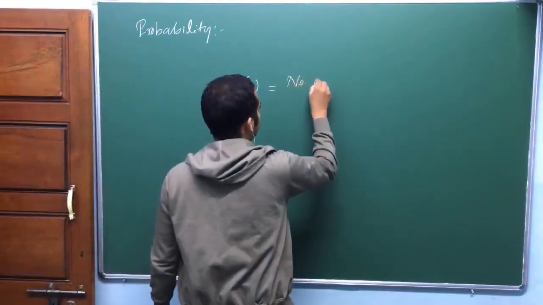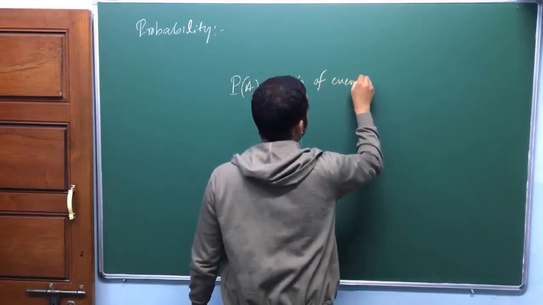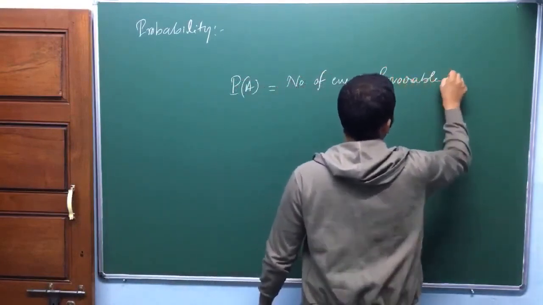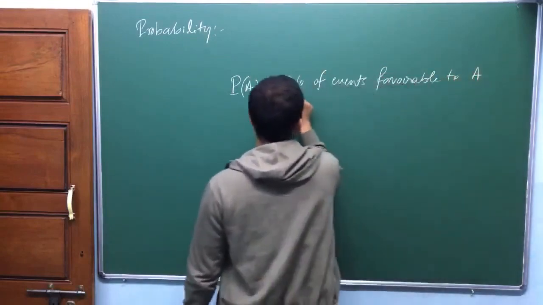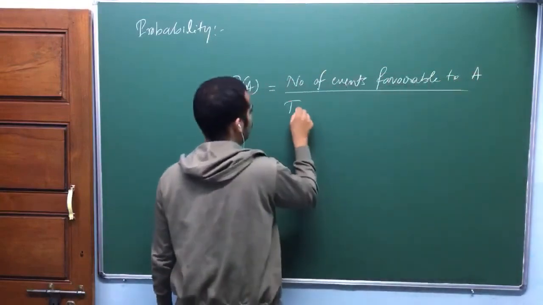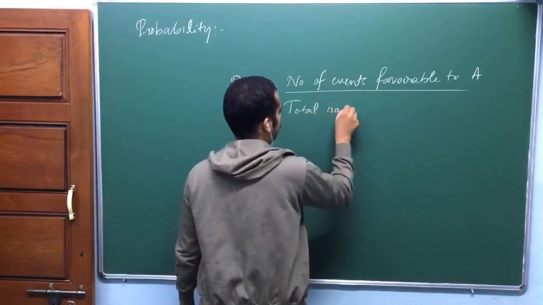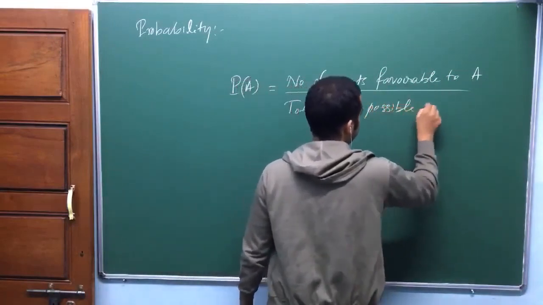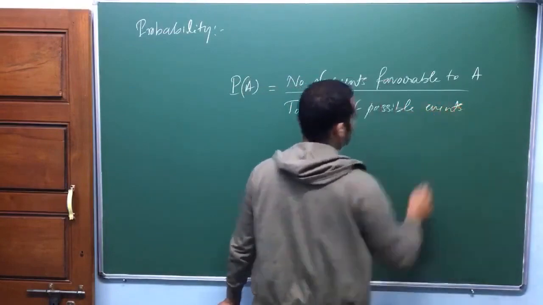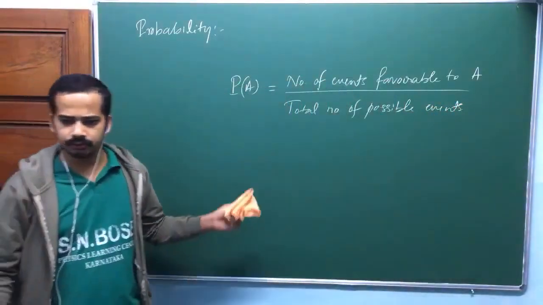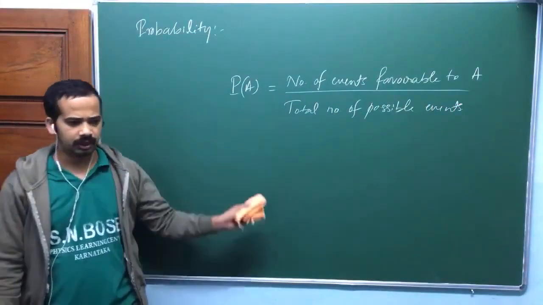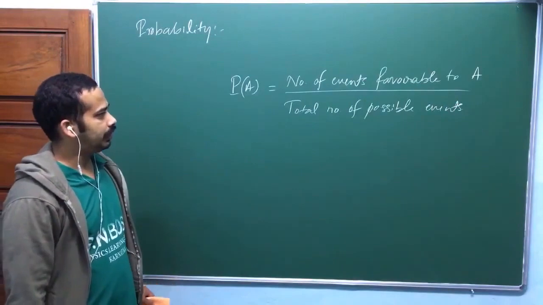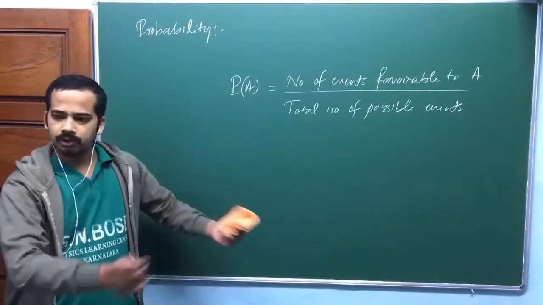Number of events favorable to A, divided by the total number of possible events. If you have any problem with basic probability, you quickly go through some chapters of class 12th. That will give you much more hold. Number of events favorable to A over total number of possible events.